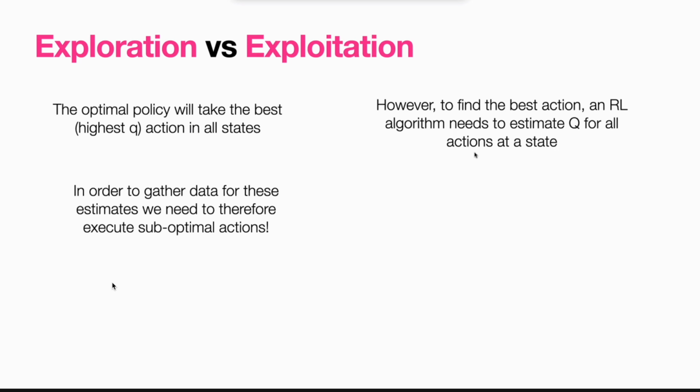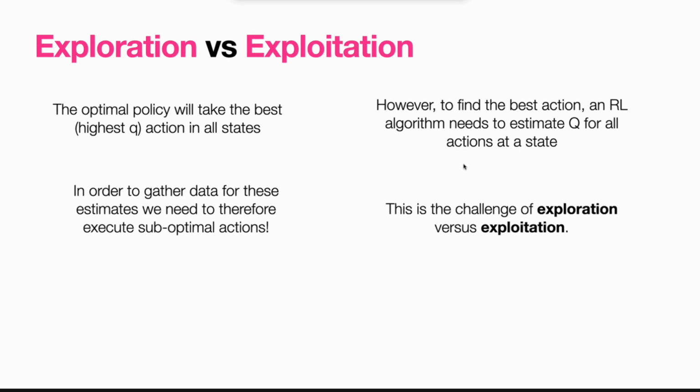If I was optimal, there's only one action that I would be executing in every state, because that would be the best action. Well, there may be a collection of best actions, but in general, I want to only execute the best actions. But in order to know that these actions are the best actions, I also need to have tried all the other actions.